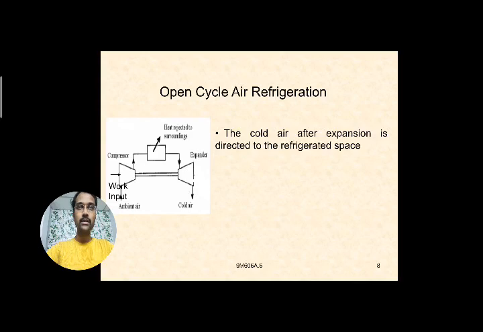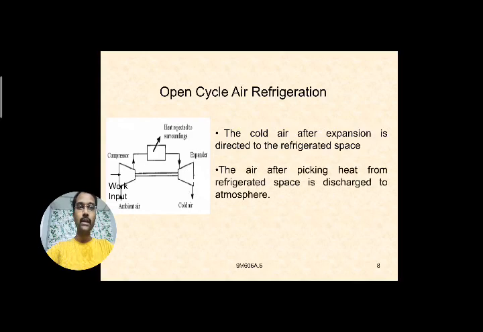In the cold chamber, we send this cold air directly into contact with the products or substances. After picking up heat from the refrigerated space, the air is discharged to the atmosphere. As I already explained, this air is not utilized again and again, not recirculated; it is sent to the atmosphere.